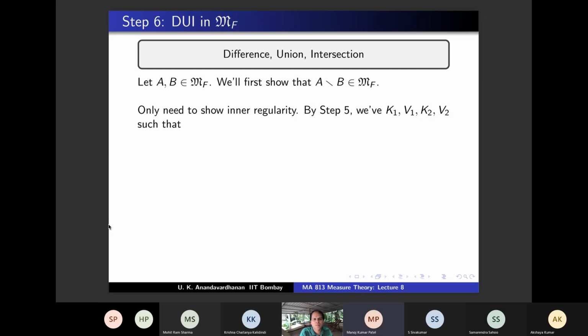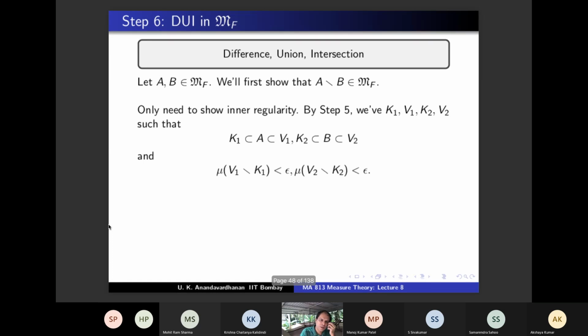K1 is a subset of A, a subset of V1, and K2 a subset of B, a subset of V2, such that mu of V1 minus K1 is small, and mu of V2 minus K2 is small. Agree? So this is from the previous step. Now we consider A minus B. A is contained in V1 and B contains K2.